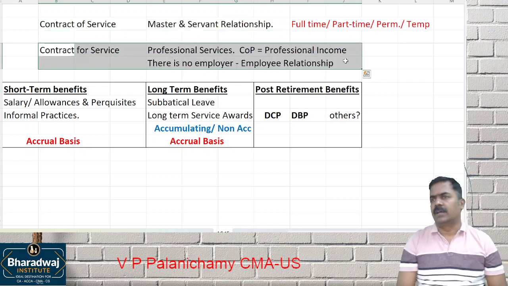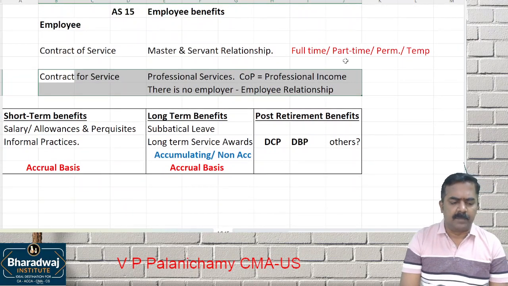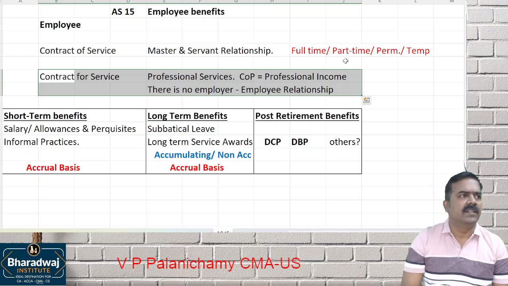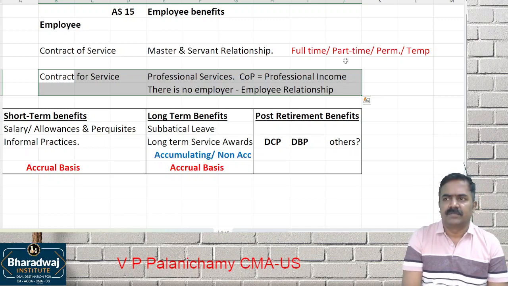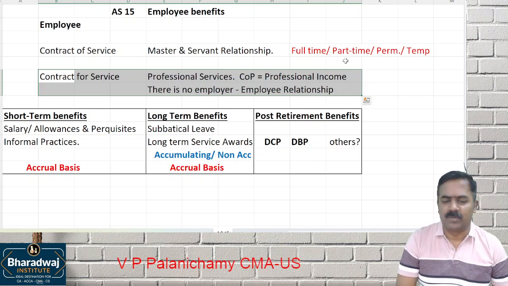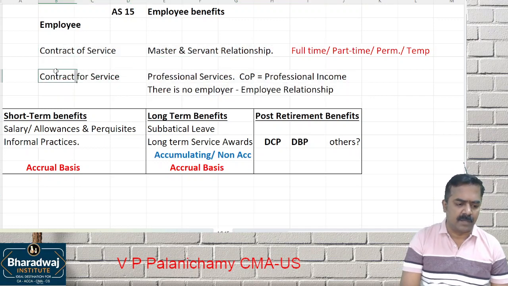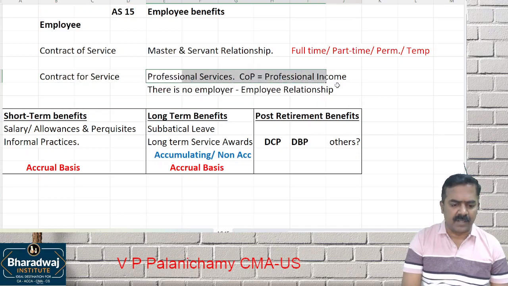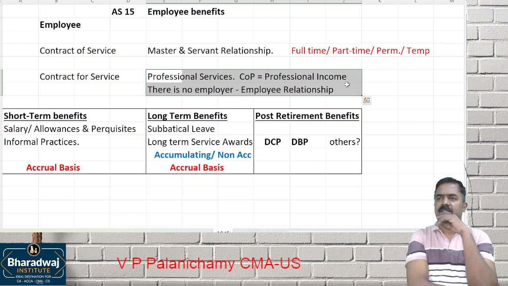It does not cover which one? Contract for service. For example, listen. What about the faculty of Bharadwaj Institute? Let it be DJ sir or Vatsan sir or Shokumar sir. What about faculty services? Will it come under contract of service or contract for service? Contract for service. There is no employer-employee relationship. They are called professional payments.